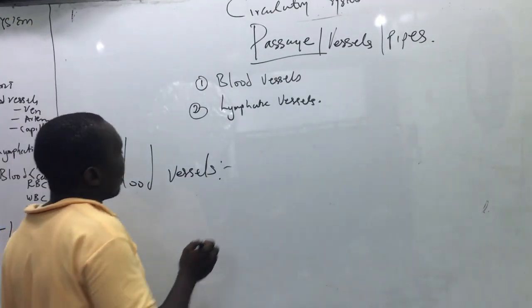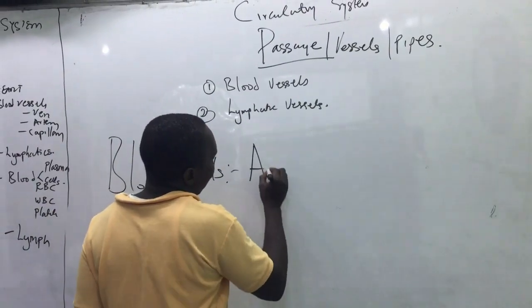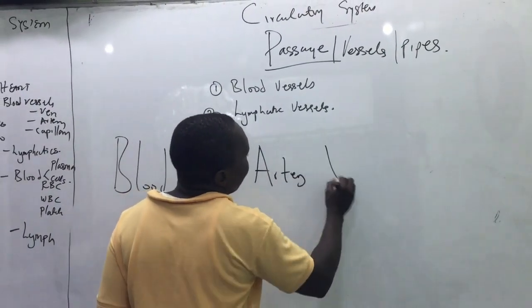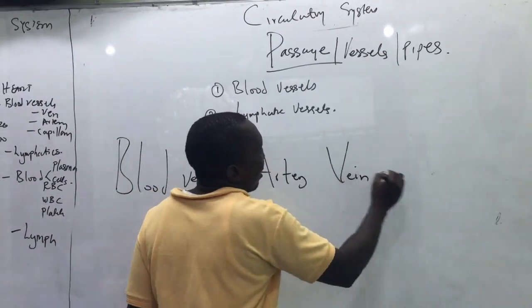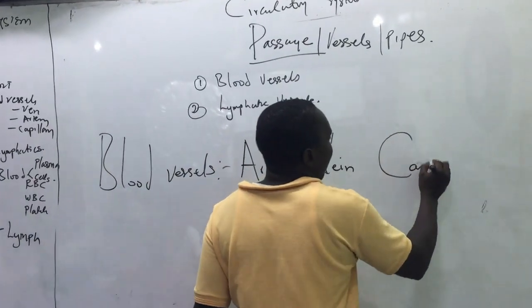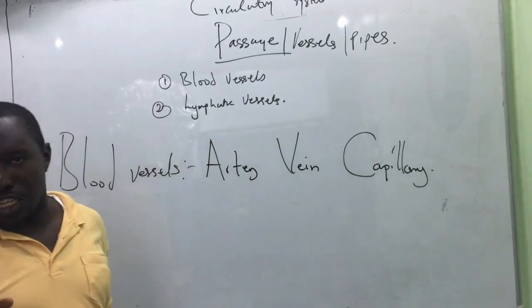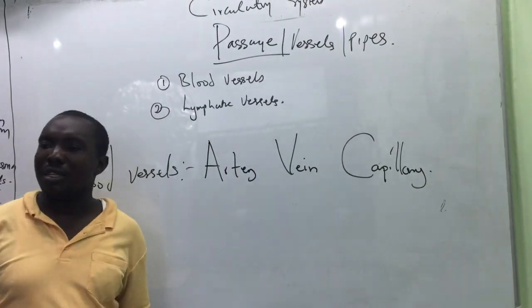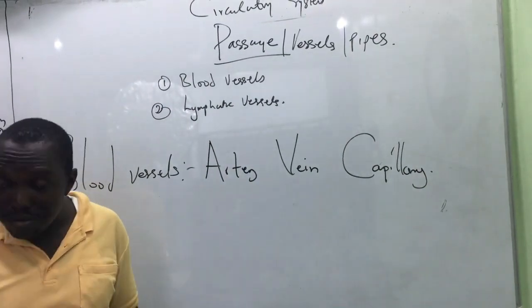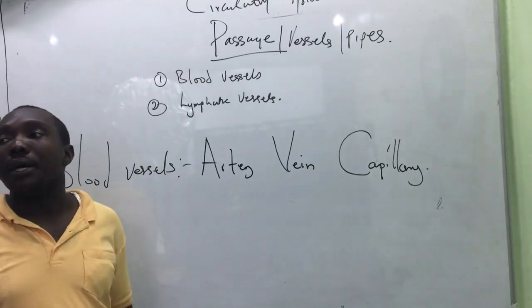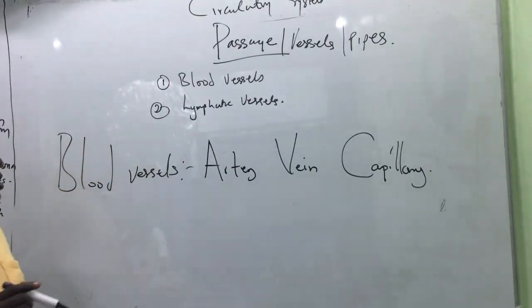So the blood vessels are the artery, the vein, and capillary. Capillary per se is not a vessel, but for convenience sake, we put them there. When I get to it, I'll tell you what it is.